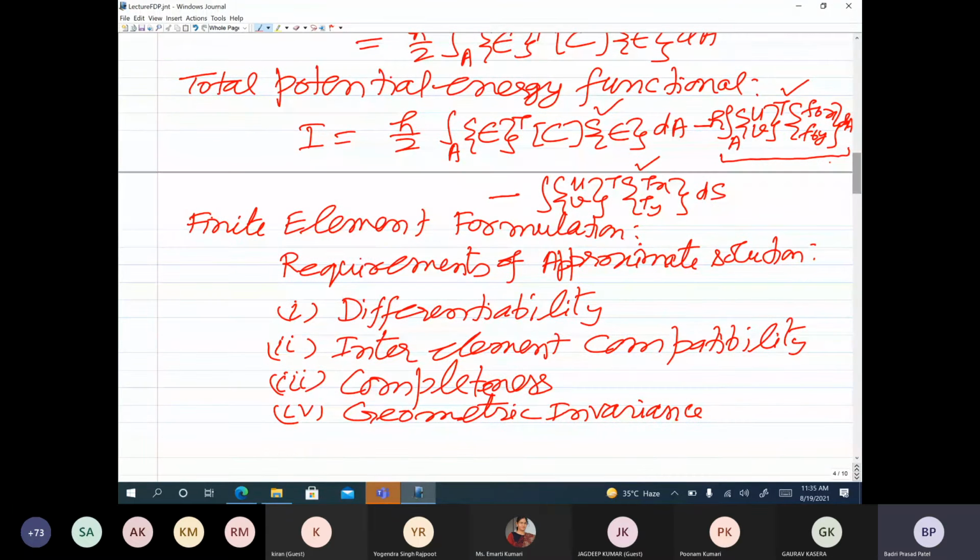Now if you look at the differentiability requirement, whatever approximate solution we assume within an element should be differentiable up to the highest order derivative present in the integral functional, or if you are directly using the weak form from the differential equation, then it should be differentiable up to the highest order derivative present.